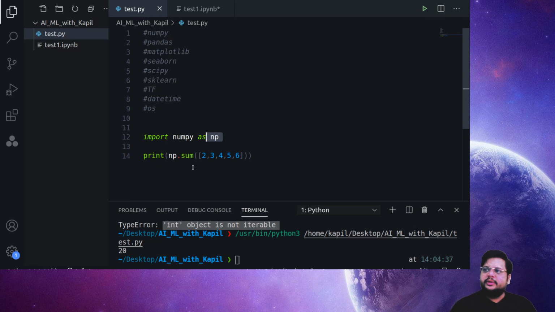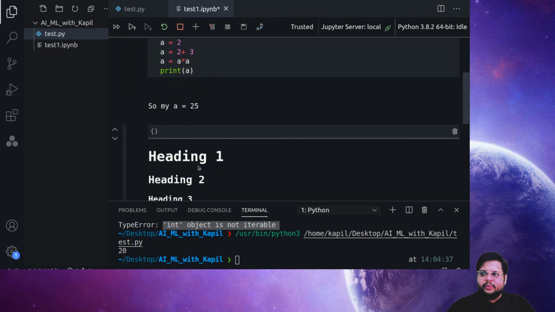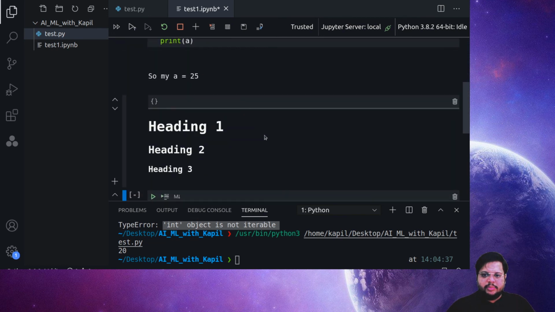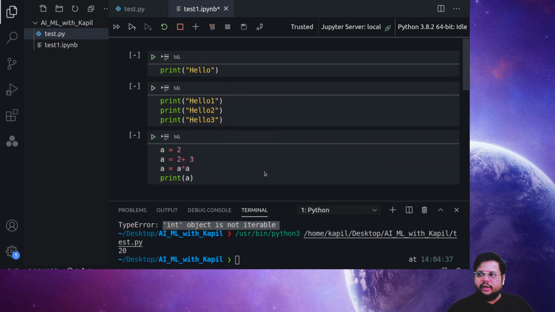So the script is like this .py, where I just keep on writing my code and we can show it, whereas the notebook is like this, where we have the blockwise system where I can just go to each and every cell and write it down. Within that, we also discussed how we can put the headings, which you call a markdown, so that we can write the comments as and when required.